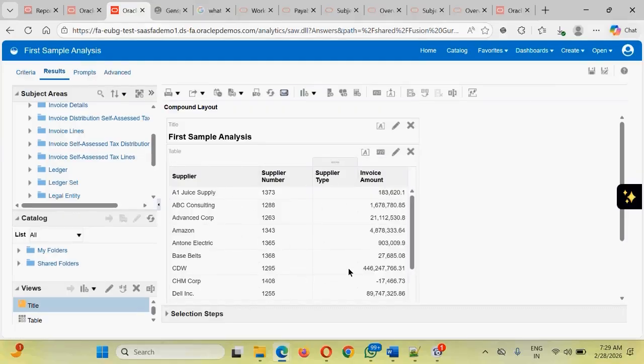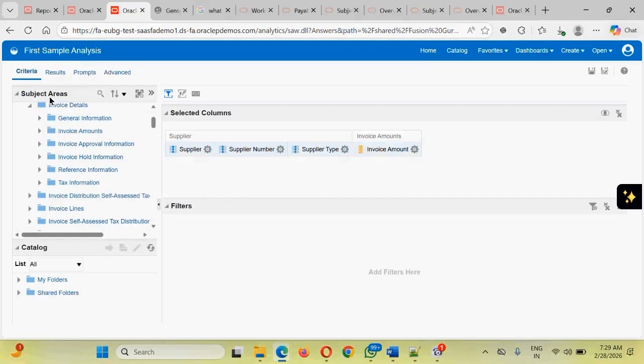In case you want to remove a column from here, what you are supposed to do is go to the criteria and find the column. Click on this particular settings icon and click on delete. That's how you should be able to delete the column.